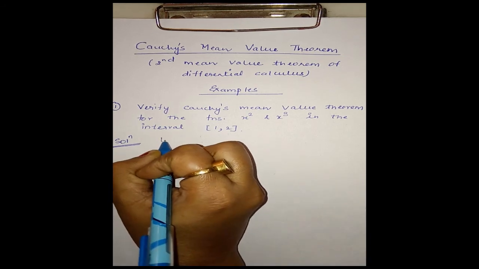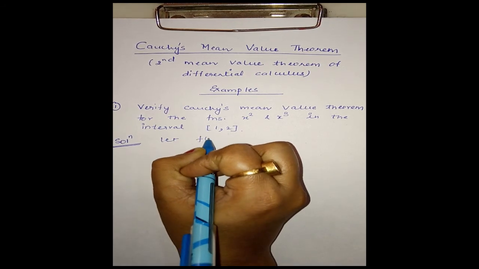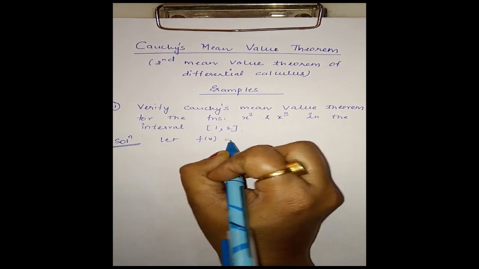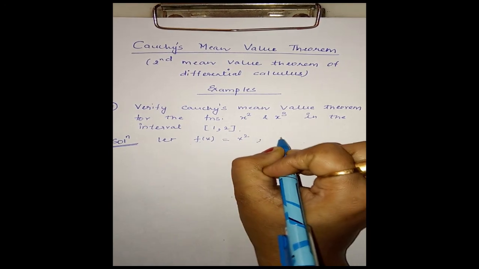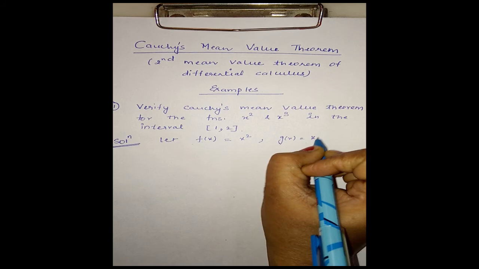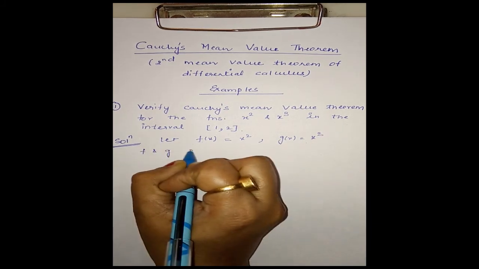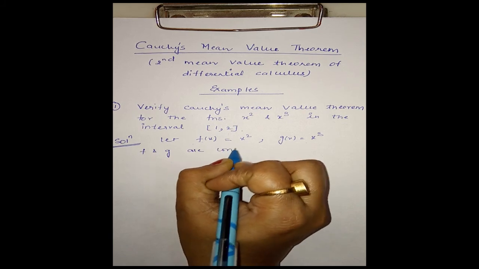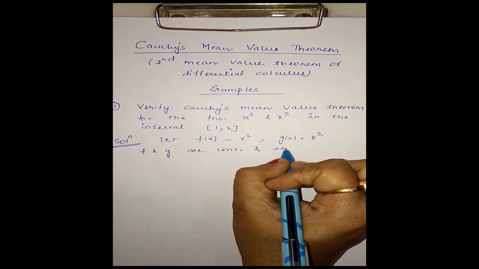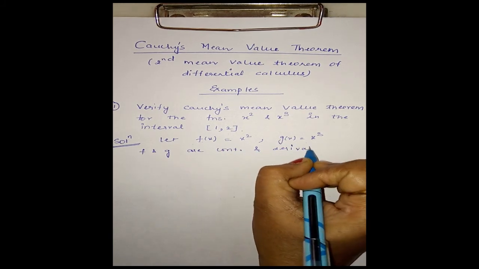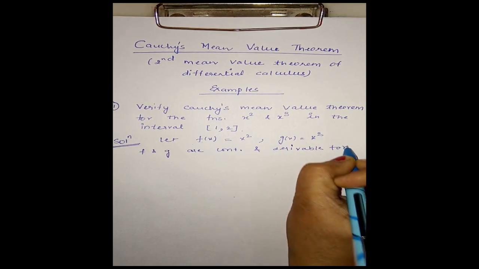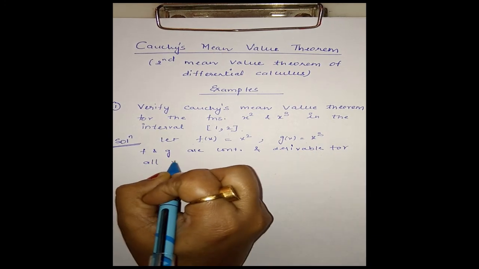Okay, let us define two functions f and g as f of x is equal to x square and g of x is equal to x cube. Now f and g are continuous and derivable for all values of x.